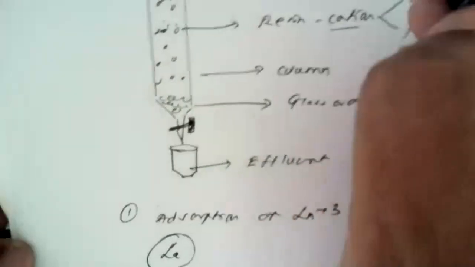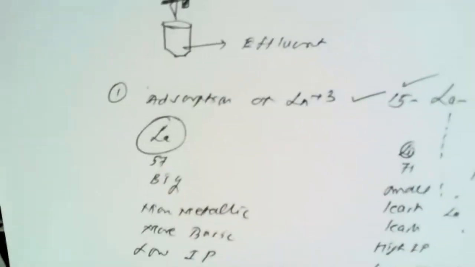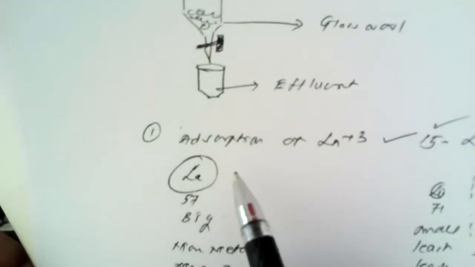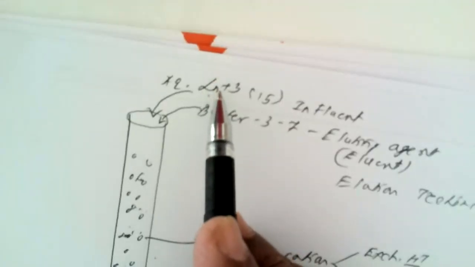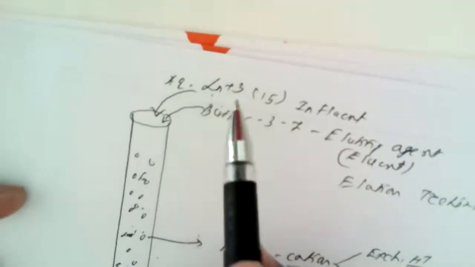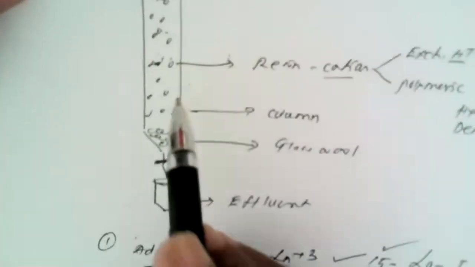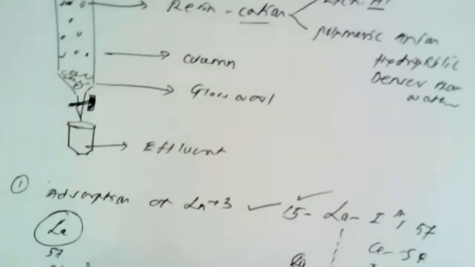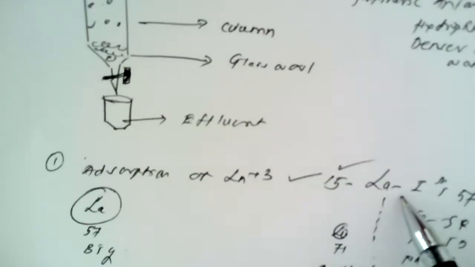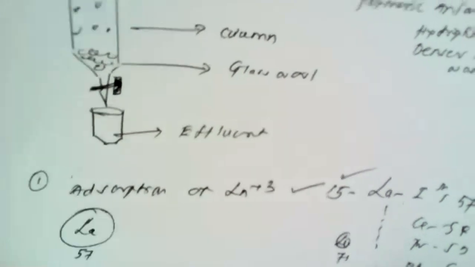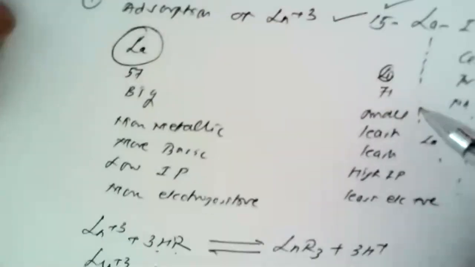And after adding this eluent, now exactly the reverse process takes place. That means when we added the aqueous solution of tripositive lanthanum ions on the resin bed, first of all the big size lanthanum ion gets adsorbed, followed by other members in the increasing order of their atomic number.